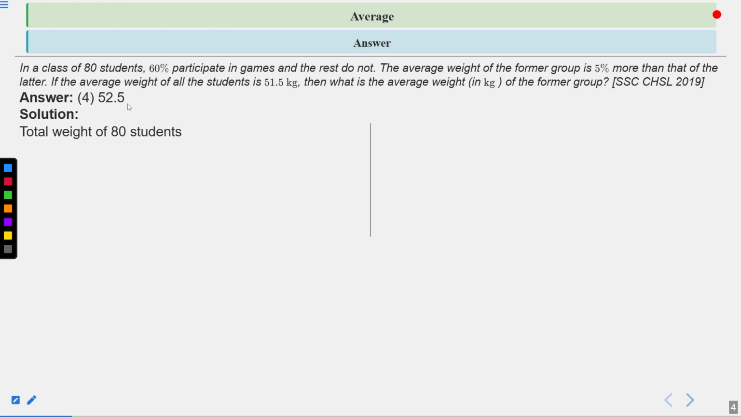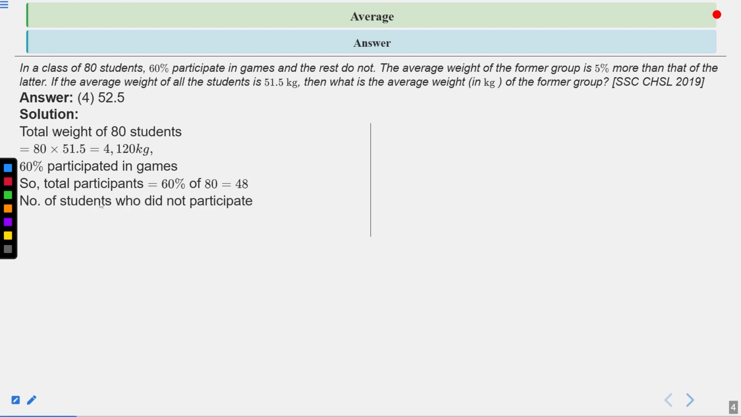So the total weight of 80 students becomes 80 into 51.5, which is 4120 kg. Now 60% participated in games, so the total number of participants becomes 60% of 80, which equals 48. Now the number of students who did not participate becomes 80 minus 48, which is 32.